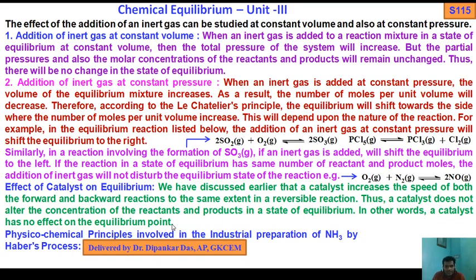As I told you, a catalyst provides an alternative path, which will be discussed in the next video lectures on catalyst and catalysis. In this path the reactant molecules require lower activation energy, so more reactant molecules can be converted into products. After completion of the reaction, the catalyst is regenerated without any change in its mass and chemical composition. So the catalyst increases the speed of both forward and backward reactions to the same extent and has no effect on the equilibrium point.